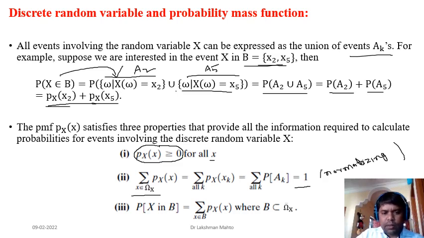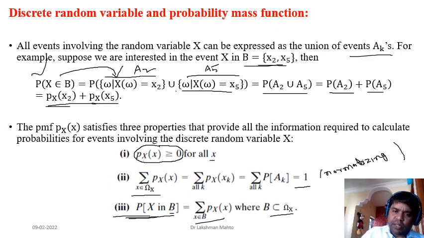The last property is just what we did here. We are finding the probability of some values of the random variable. Here B is not all the values of the random variable, it is some values of the random variable. So how can you calculate it? You just calculate the probability of all those values which are in B and sum it up. That gives the probability that X is in B, where B is a proper subset of the range of the random variable.